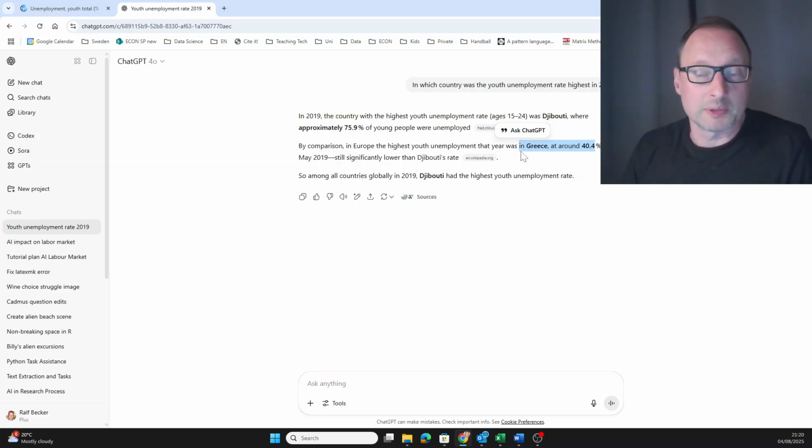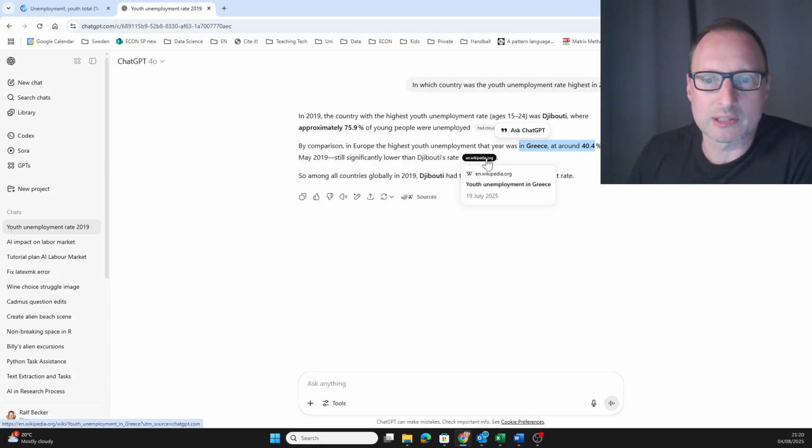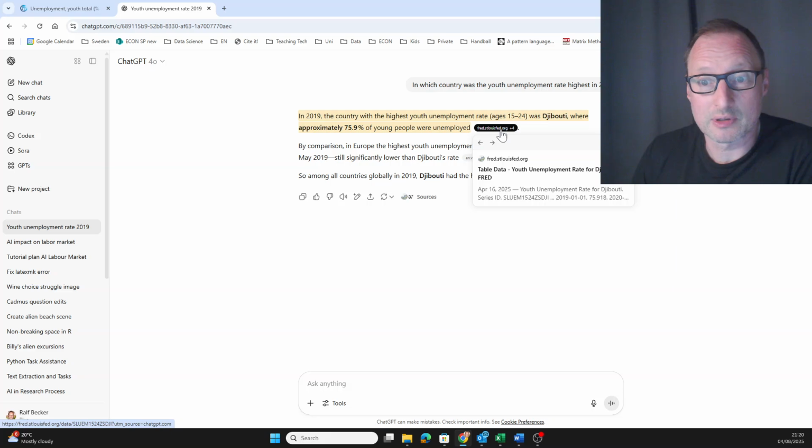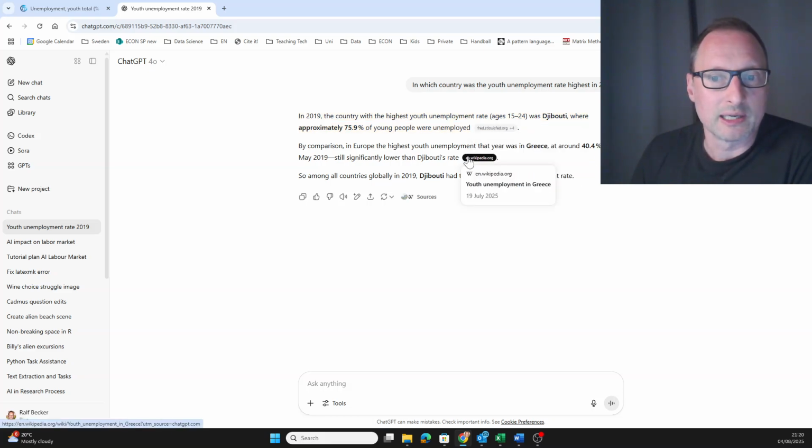Now, you have to be careful. There may be different sources of data, different ways of measuring the unemployment rate. So that is not necessarily wrong. It just tells you it's different. You can also see that ChatGPT here does give you sources. Okay, where to get that from. This is from FRED, that's an American database for data, or that Greece data comes from Wikipedia.